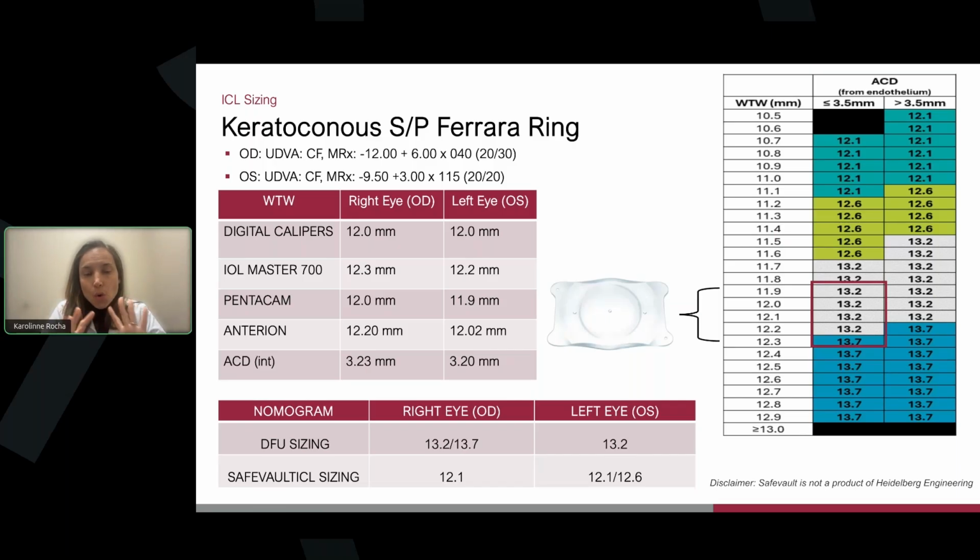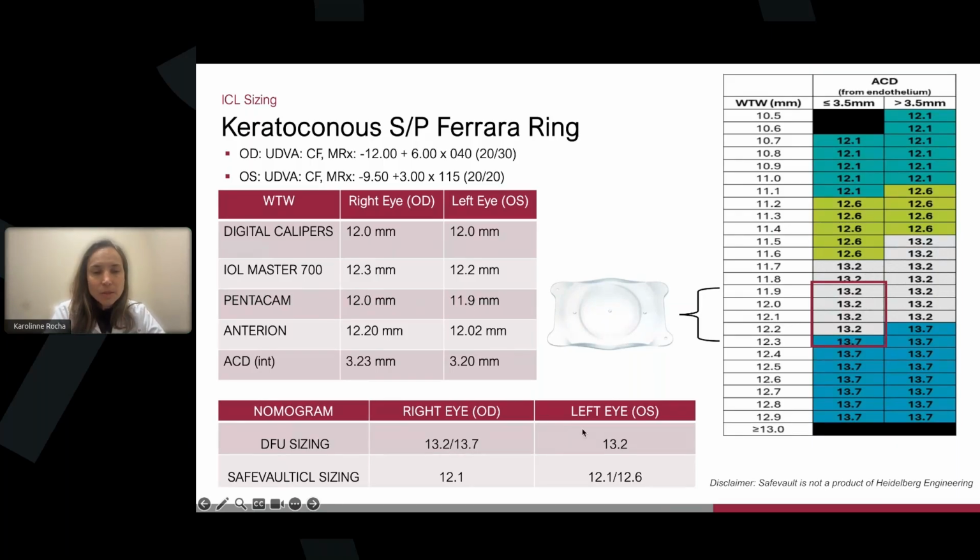Based on all the measurements, the DFU for this very complex case gave a range of 13.2 or 13.7.